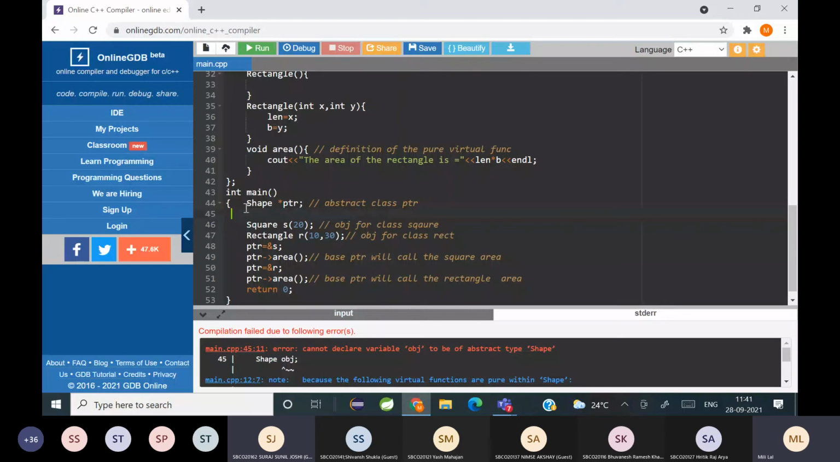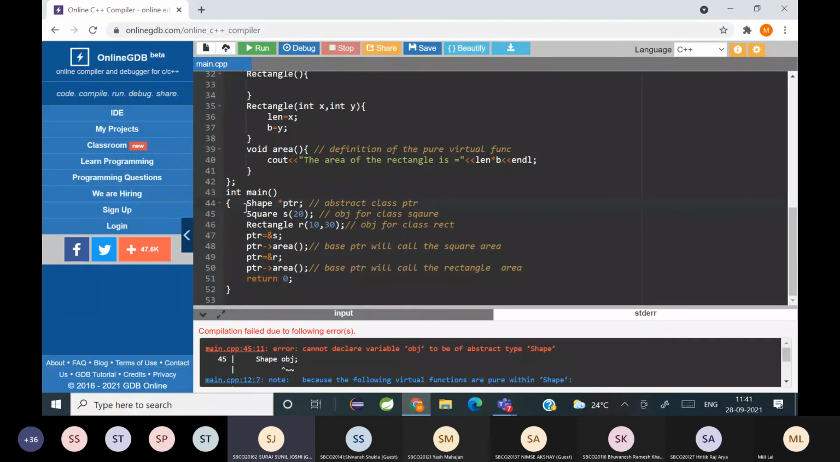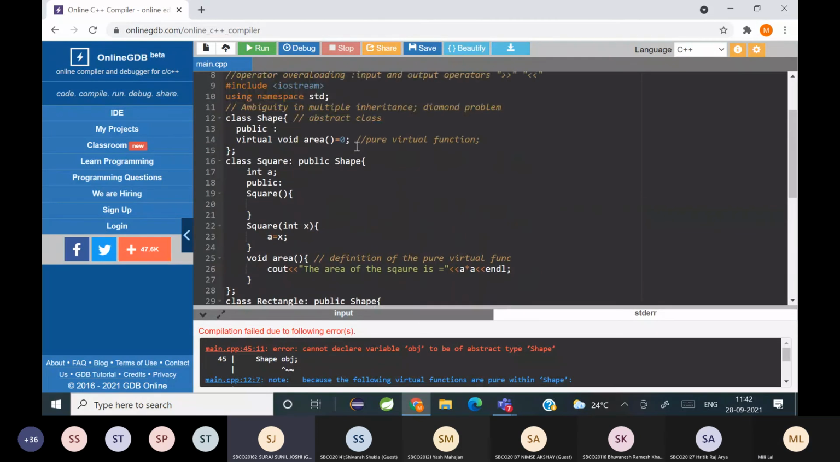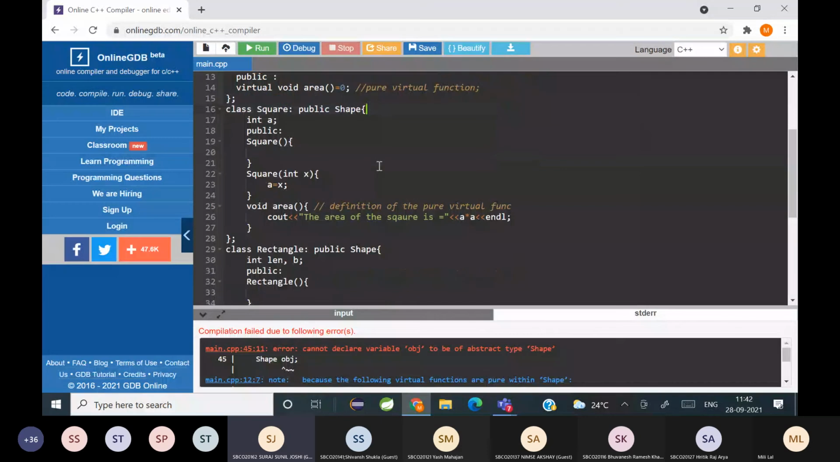Okay, line number 16. When I'm executing the program, I'm getting a warning that class square has virtual method area but non-virtual destructor. So what is the meaning of this warning? See, you can have virtual destructors, and you don't have virtual constructors. Please keep in mind, you can have virtual destructors.